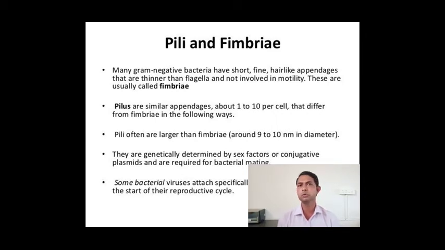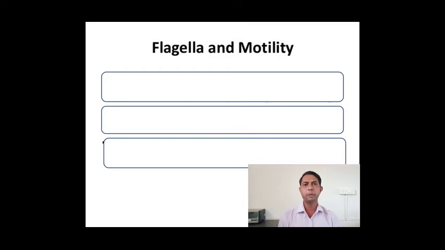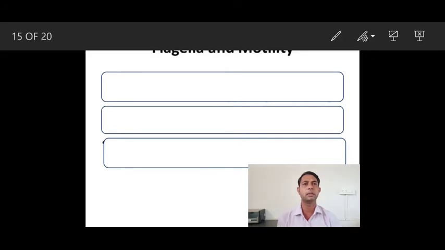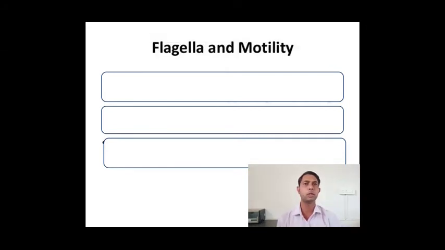So what is the use of pili and fimbriae? They are the most important structures involved in genetic mating, or we can say the reproductive structure, which we call pili. Now along with pili and fimbriae, there is another structure that we call flagella, and that is utilized for motility.